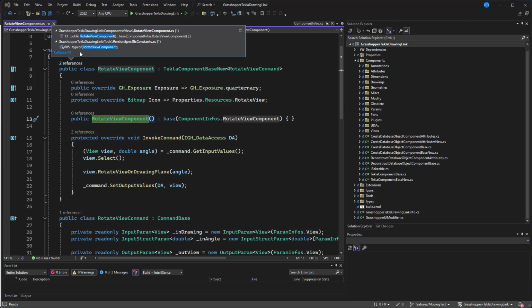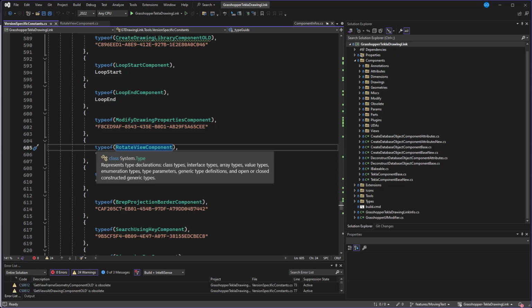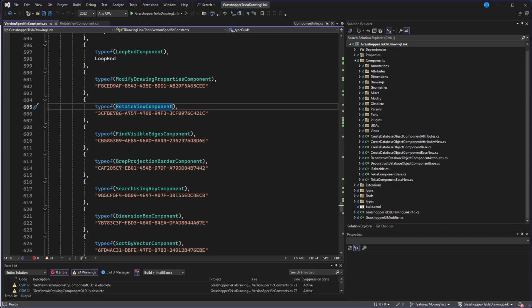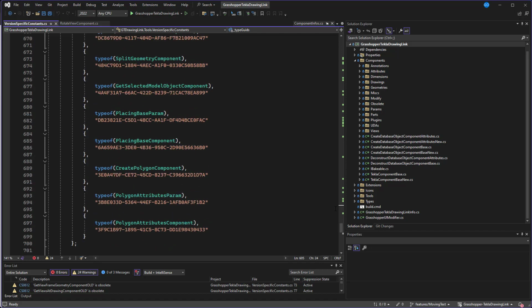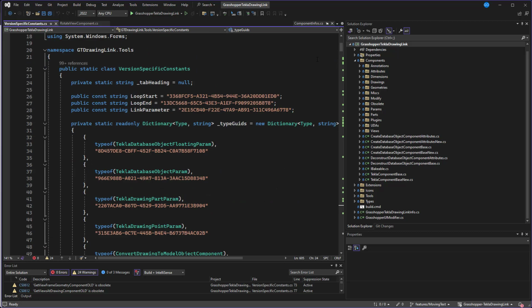I think that the easiest way is to just go to the file version specific constants, where you have to provide the mapping between the name of the component and its GUID. It's the same approach as for the live link. So this long dictionary is evaluated during the startup just to register those components in the Grasshopper.